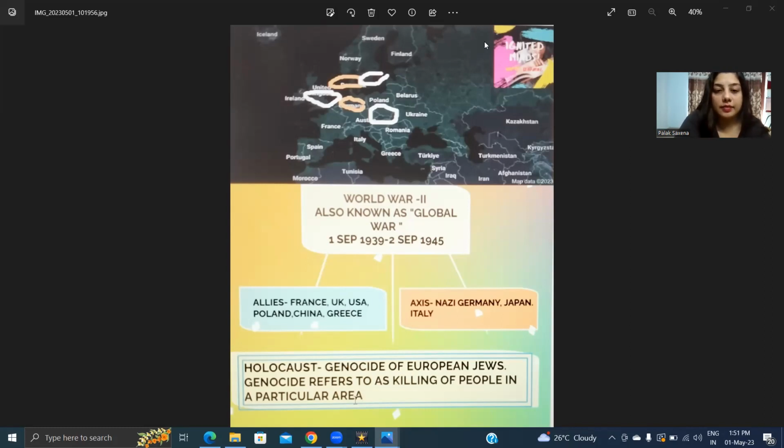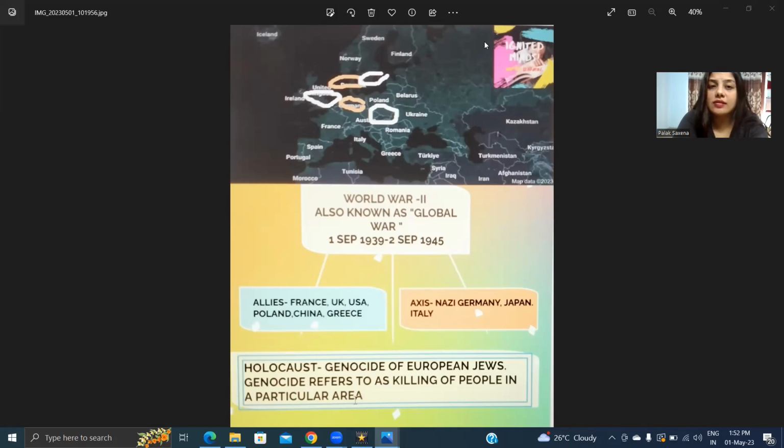But before I start the chapter, we'll discuss a few things about World War II, because Anne was kind of a survivor who had survived to an extent, though in the end she succumbed to death. But she was very much there during the 2 to 3 years when World War II took place, and she used to hide in her father's office. And there were some instances which she used to write in a diary, so that is why we always call it the Diary of Anne Frank.